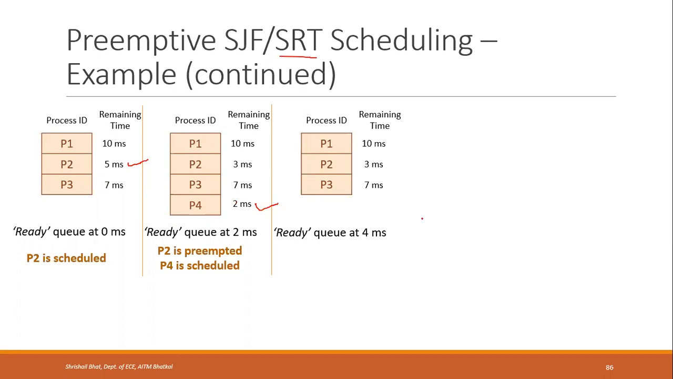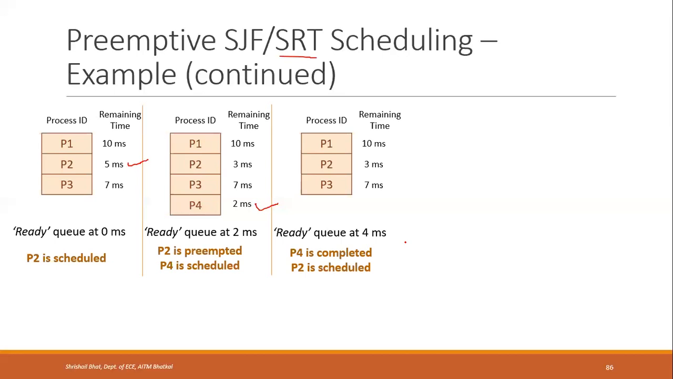So which are the processes in the ready queue now? P1, P2, P3. P2 has only 3 milliseconds remaining. Out of 5, 2 milliseconds it has completed. Only 3 milliseconds are remaining now. So P4 has completed now and P2 will be scheduled. Once P2 is scheduled, no other processes are entering the queue now. It is not given in the problem statement, right? So from 4, it will run for 3 more milliseconds, till 7 milliseconds.